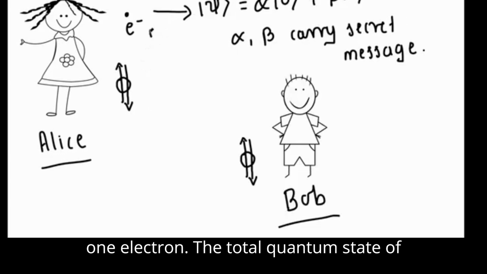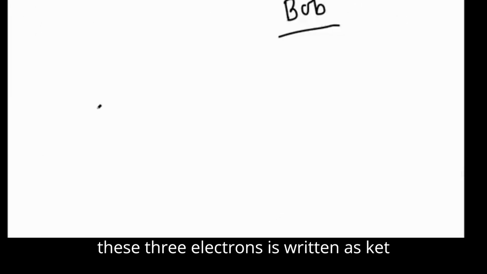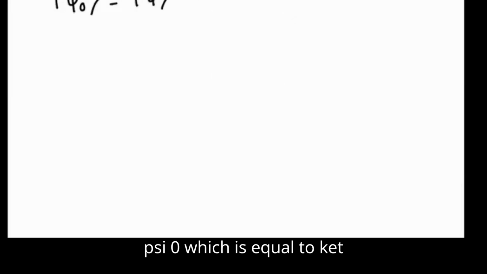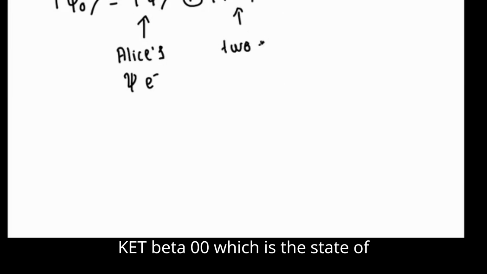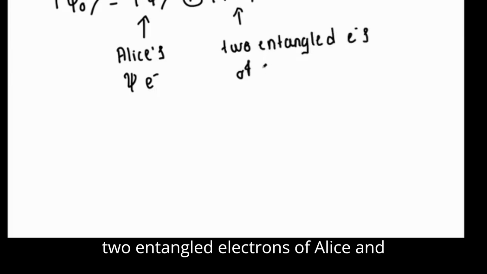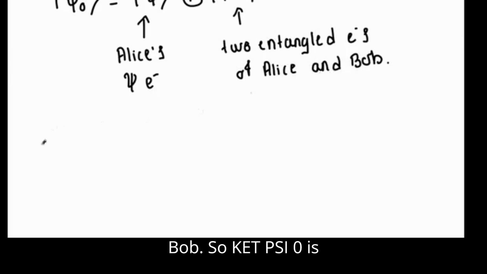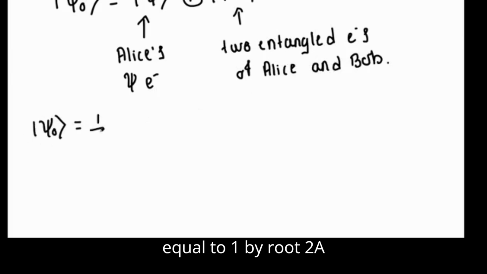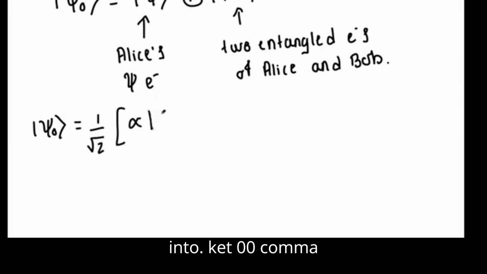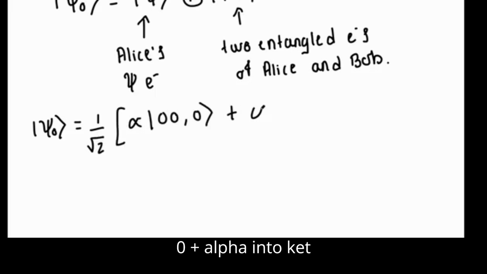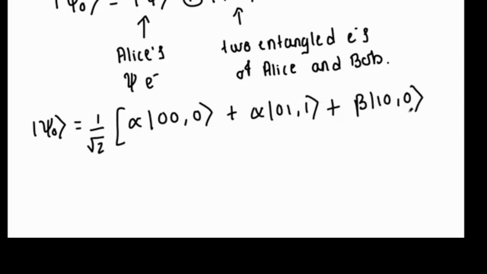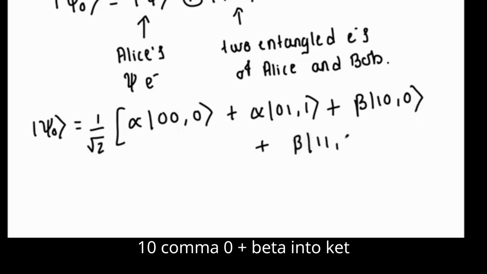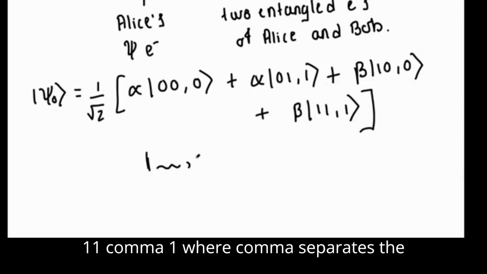The total quantum state of these three electrons is written as ket psi 0, which is equal to ket psi, which is Alice's psi electron, tensor product with ket beta 00, which is the state of the two entangled electrons of Alice and Bob. So ket psi 0 is equal to 1 over root 2 (alpha ket 00,0 plus alpha ket 01,1 plus beta ket 10,0 plus beta ket 11,1), where the comma separates the two electrons of Alice and Bob.